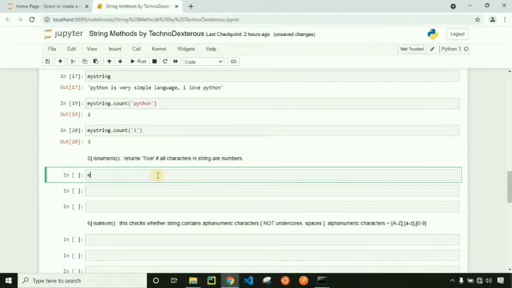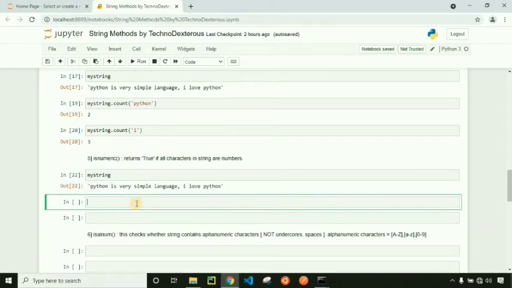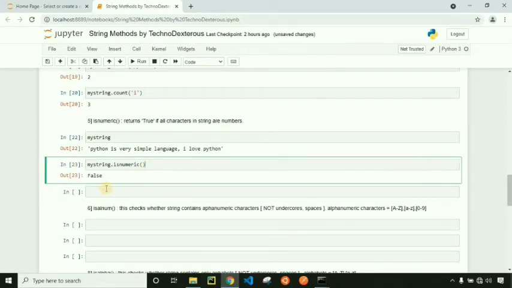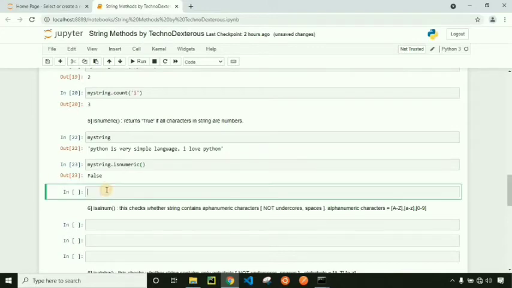Let's check my string is numeric or not. We have variable myString which does not contain any number, and it is a pure text string. Let's apply isNumeric on it and let's see what result we will get. Dot isNumeric. We have got result as false because the string contains all characters. It will return true only if the string contains all numbers.